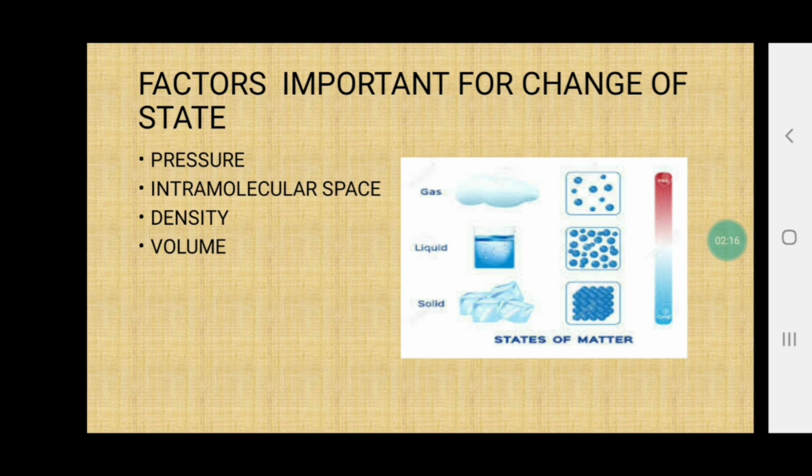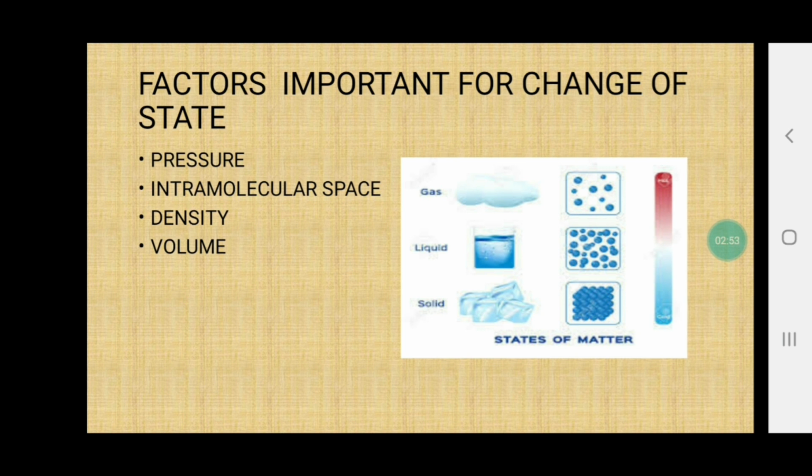Now we all know that water boils at 100 degrees Celsius. It starts boiling at 100 degrees Celsius, means the state of water starts converting into the gaseous, vapor form from 100 degrees Celsius, right? Now when you go to the hilly areas, there the water will not boil at 100 degrees Celsius.